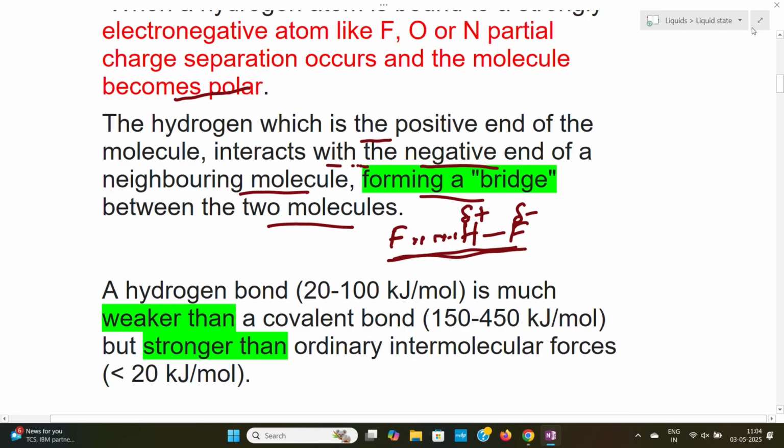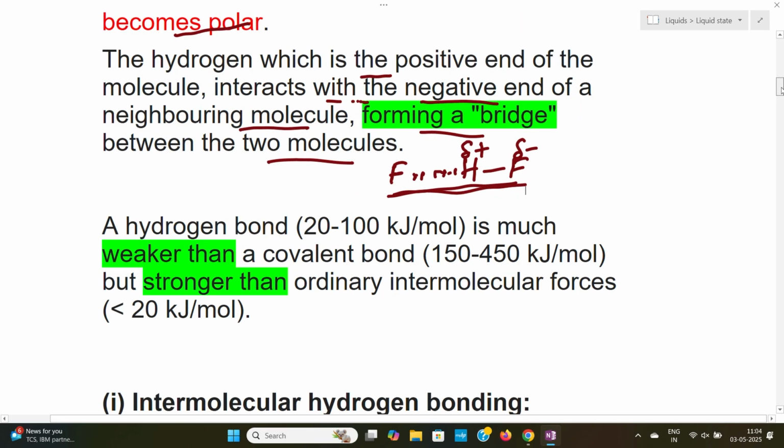This hydrogen bond is weaker than the covalent bond. A covalent bond has energy of about 150 to 450 kilojoules per mole, but a hydrogen bond has energy of about 20 to 100 kilojoules per mole. And this hydrogen bond is stronger than ordinary intermolecular forces.